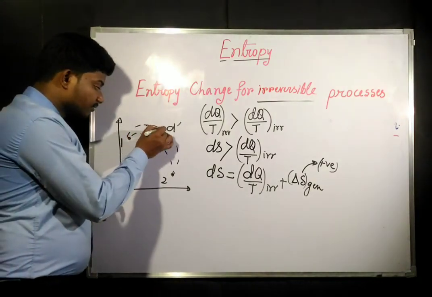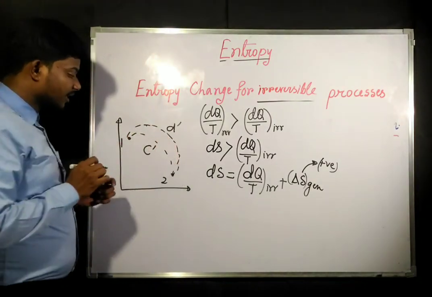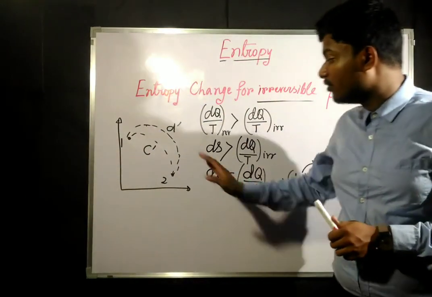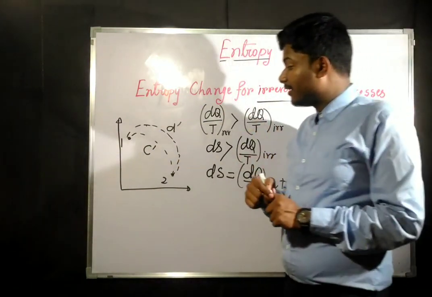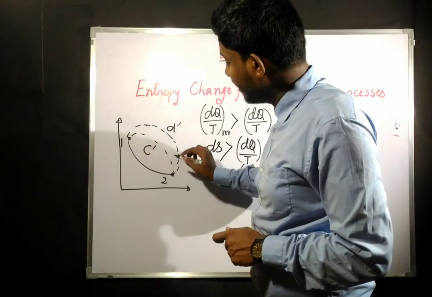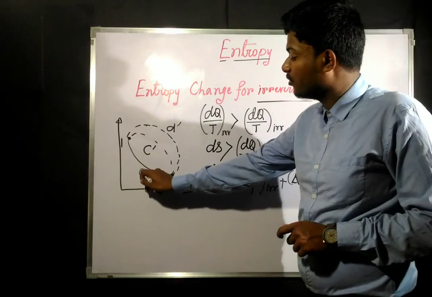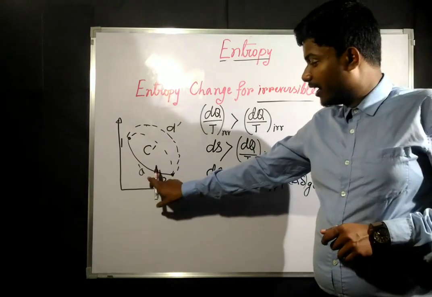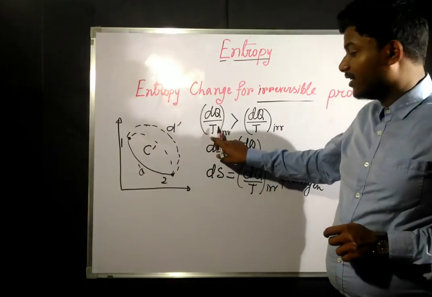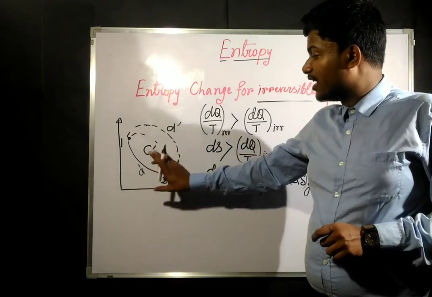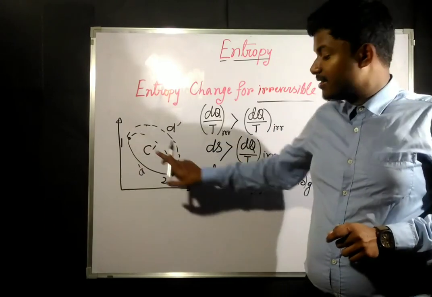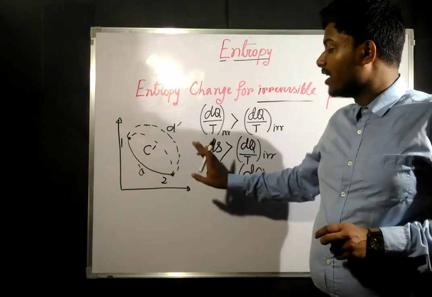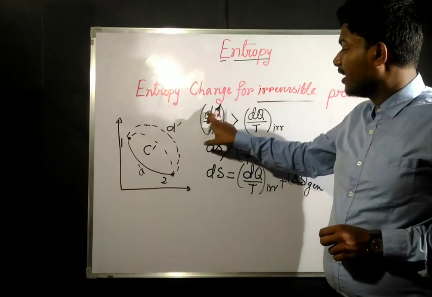For the last 15 to 20 minutes we have been discussing that if we calculate the entropy change of these processes, it is going to be the same, equal to the dq by T term for a reversible process between the same endpoints, 1 and 2.